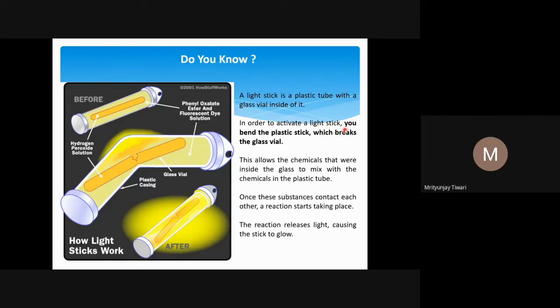So in order to activate a light stick, you bend the plastic stick, which breaks the glass vial. This allows the chemicals that were inside the glass to mix with the chemicals in the plastic tube. Once these substances contact each other, a reaction starts taking place, and the reaction releases light, causing the sticks to glow.